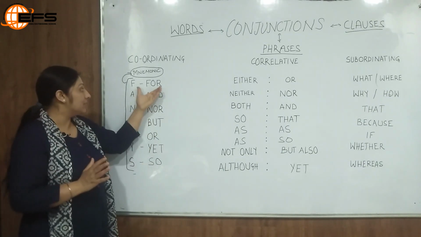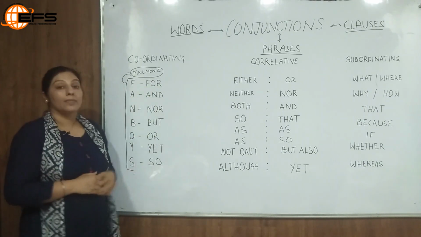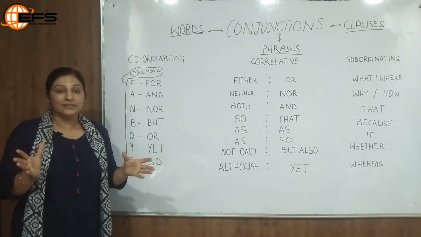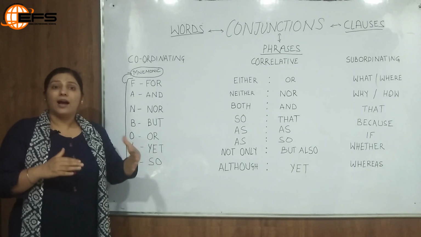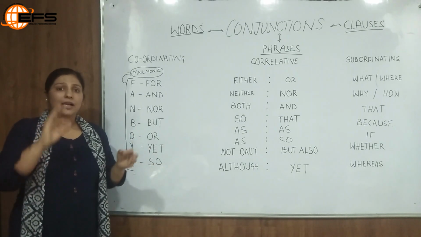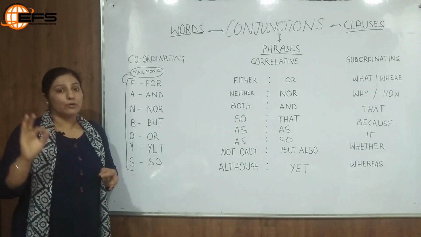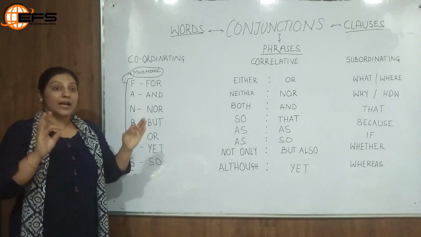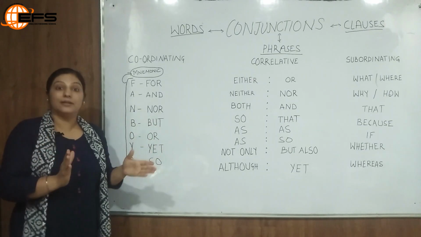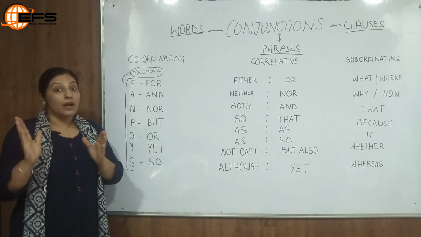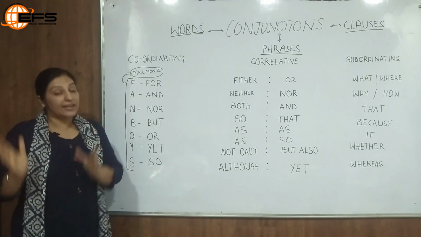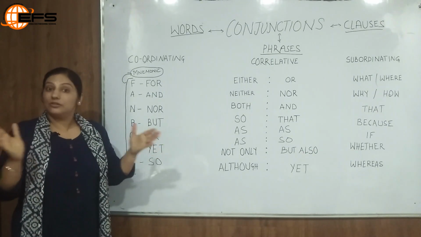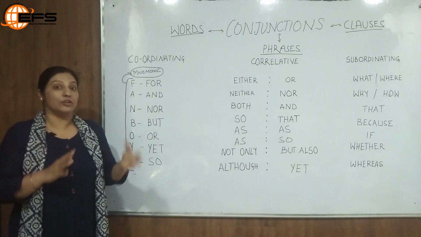Look at the example when I say for. For actually acts just like because in a sentence. For example, if I say I didn't attend the party, for I was not well. So here each clause is independent. I did not go to the party is independent in its meaning. I was not feeling well is again an independent clause in its meaning. Both the clauses do not depend on each other for their meaning.